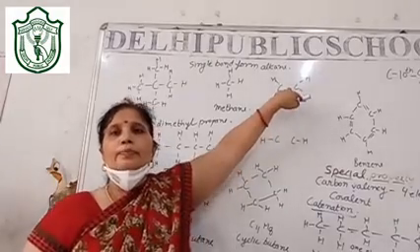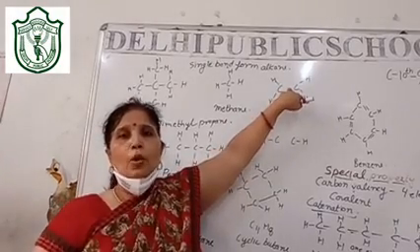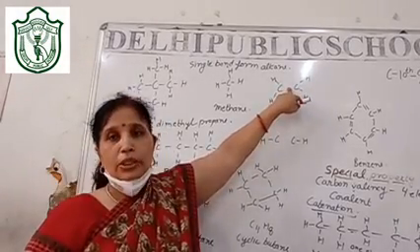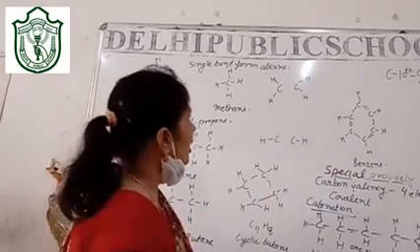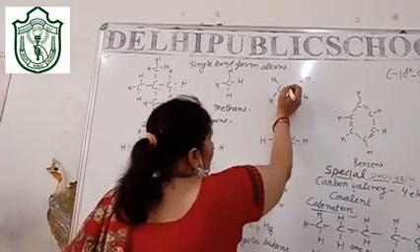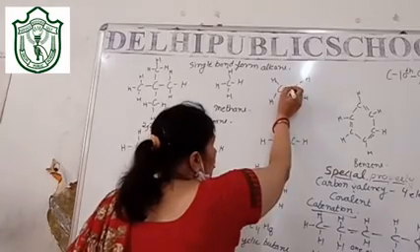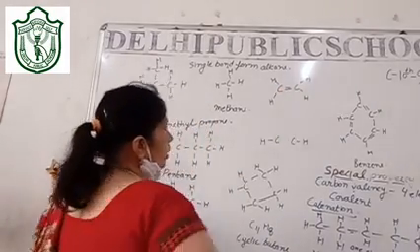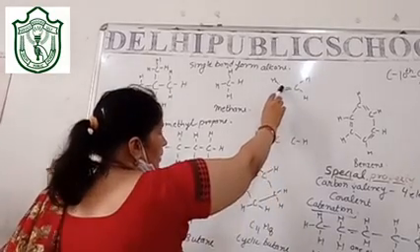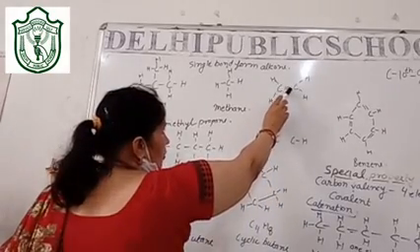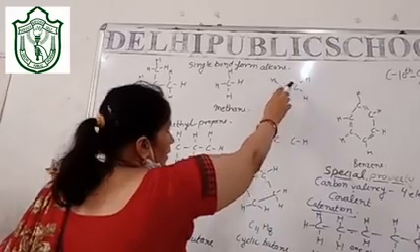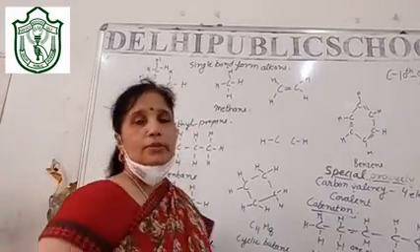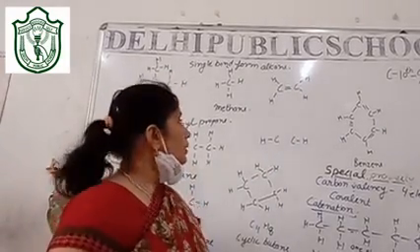So what is the way that we can complete the octet? The way is that these carbons both share 2 electrons from each side. Means 2 lines are drawn. This carbon is providing 2 electrons, this carbon is providing 2 electrons, and in this way the octet is fulfilled.